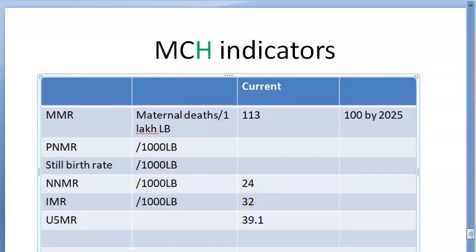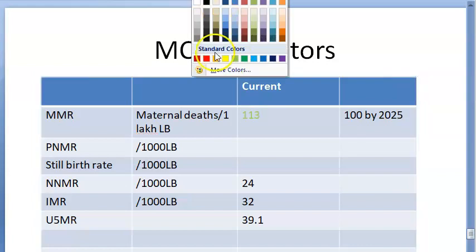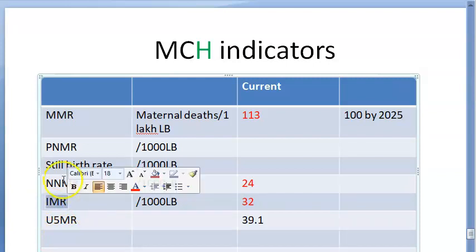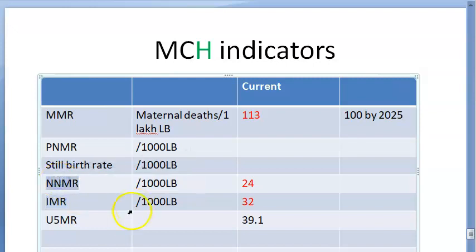You don't have to remember all values. Just remember some values. You can remember maternal mortality ratio, it is 113. Neonatal mortality rate is 24. Infant mortality rate is 32, you should remember this, this is the current value. Infant mortality rate means death within the first year of life, but after the 28 days, because within 28 days it's still a neonate.